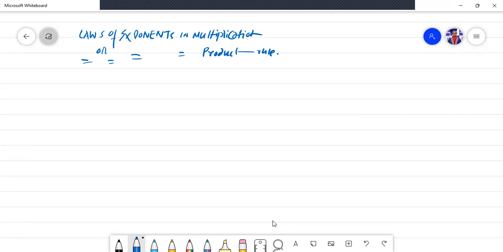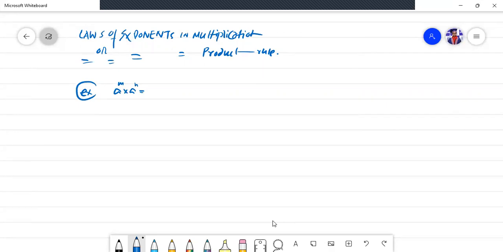Let me tell you one example. If I write a raised to power m times a raised to power n, how will you solve this type of problem when you find two same bases with different powers? For solving this, always remember you have to keep one point in your mind, by observing the base figure.